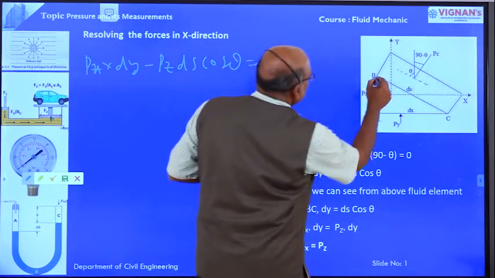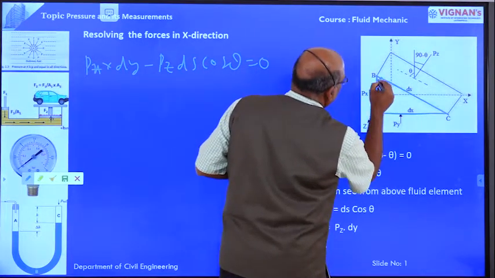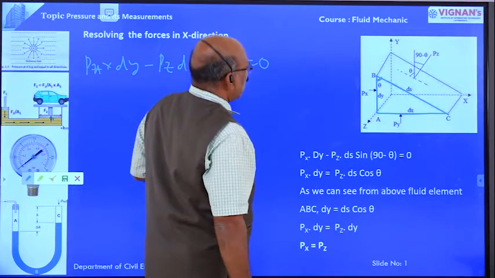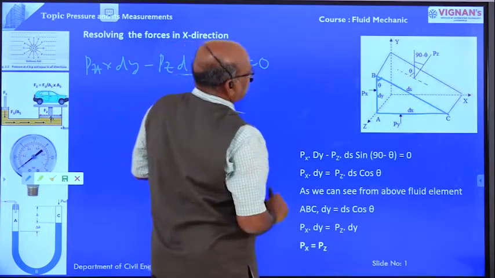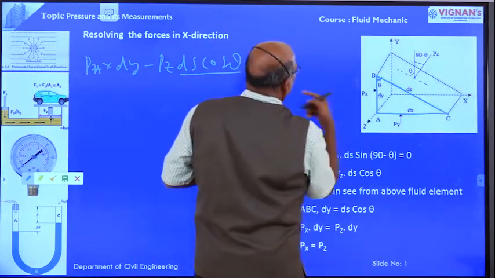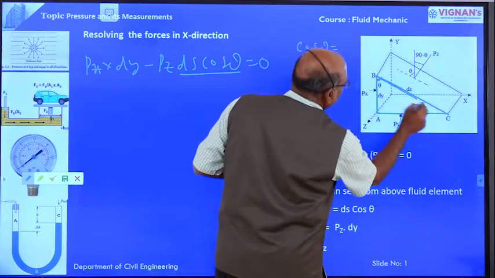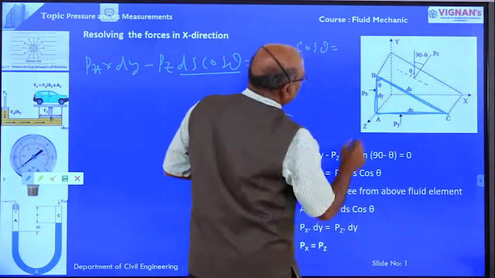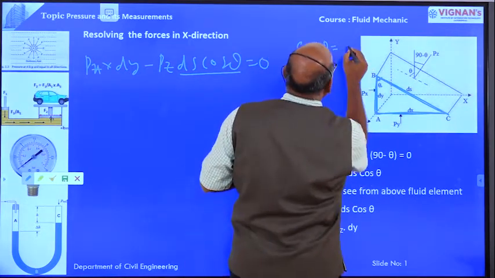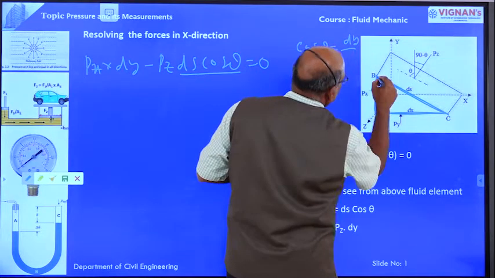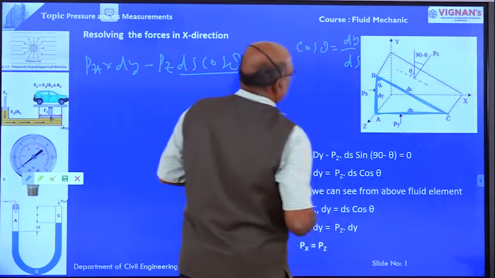Now, this is a triangle. The angle at B is equal to theta. Right? From this one, we want to determine ds cos theta. Cos theta, from this triangle, equal to adjacent side, say this is dy, divided by hypotenuse, that is ds.